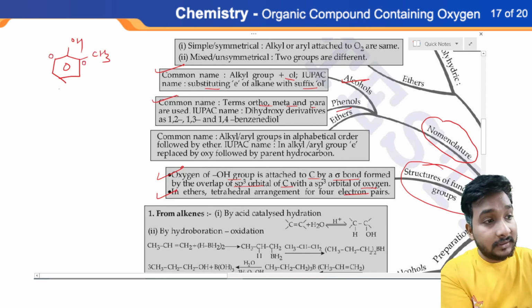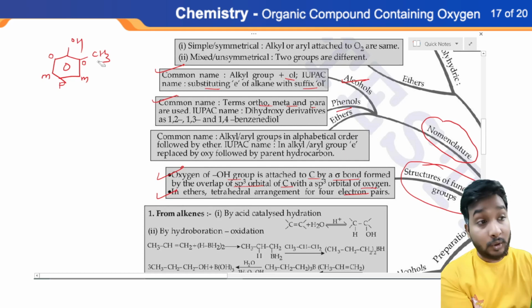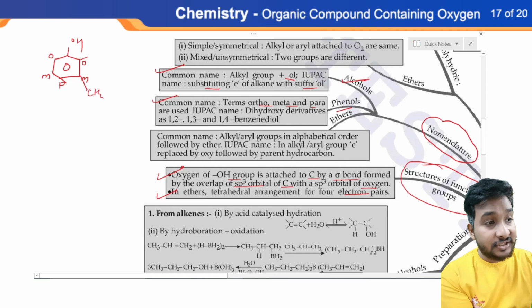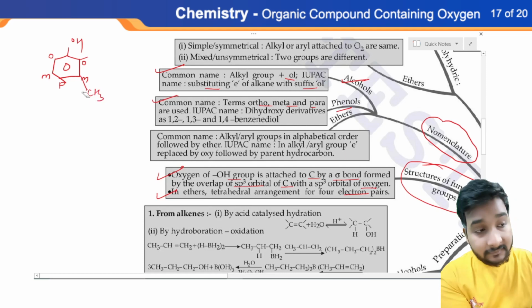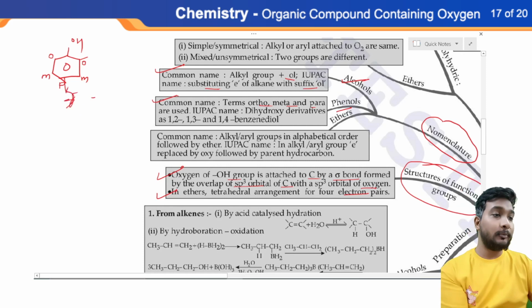This is ortho, this is para, and both of these are metas. So if CH3 is attached here, ortho methylphenol. If CH3 is attached here, meta methylphenol. But if CH3 is attached here, para methylphenol. So ortho, para is used in that way.